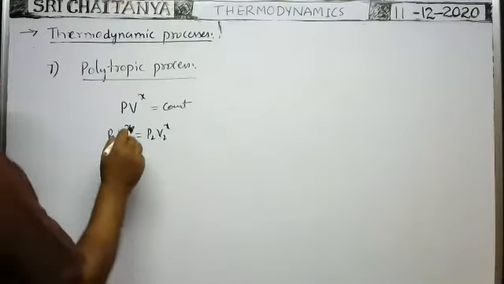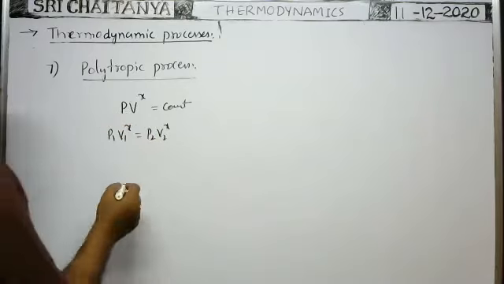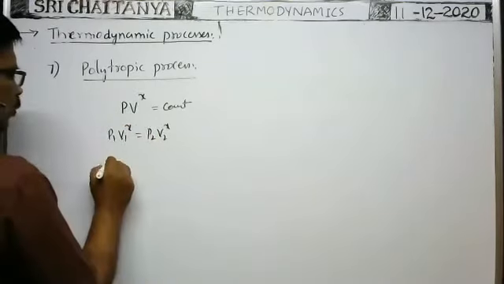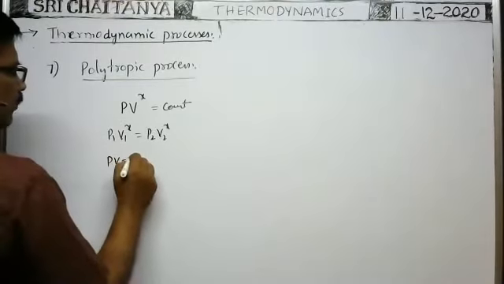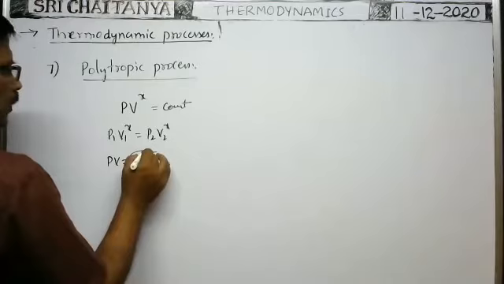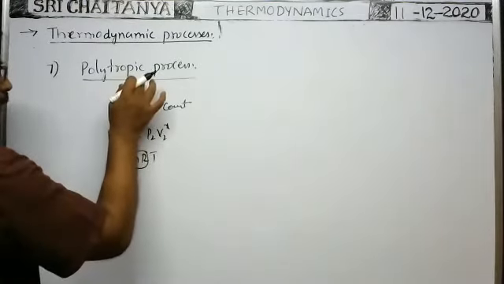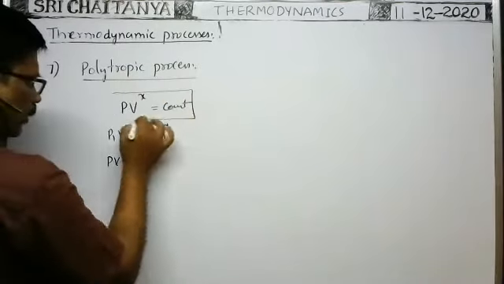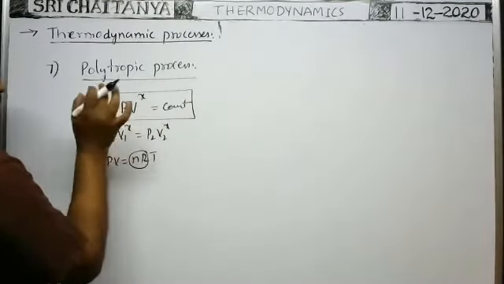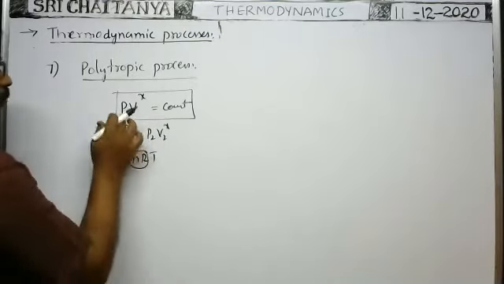Sometimes we will be given that when the temperature is T1, the volume is V1. Then when the temperature is T2, what is the volume? We can ask like that. In such a case, in any process, the gas obeys the ideal gas equation PV is equal to nRT. For a given mass of gas, nR is constant. Here we need the relation between volume and temperature in the polytropic process. Here we are given the polytropic process in terms of pressure and volume. Now we need it in terms of volume and temperature. P should not be there.